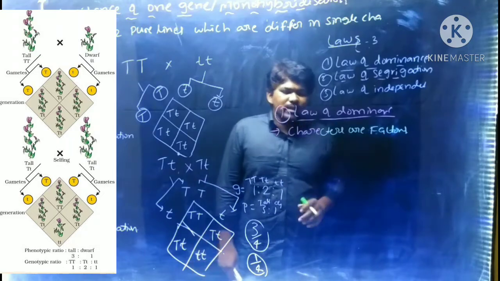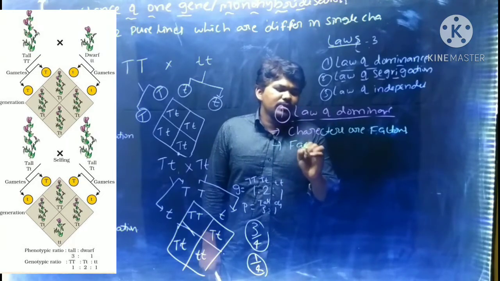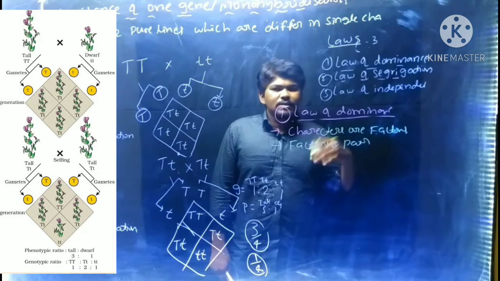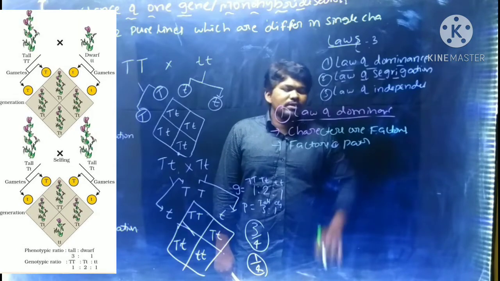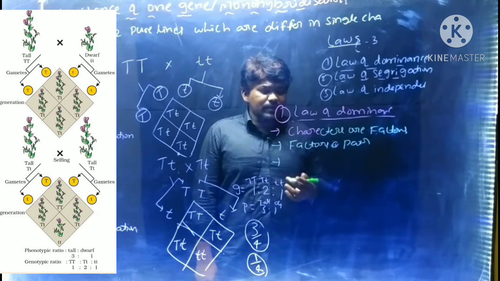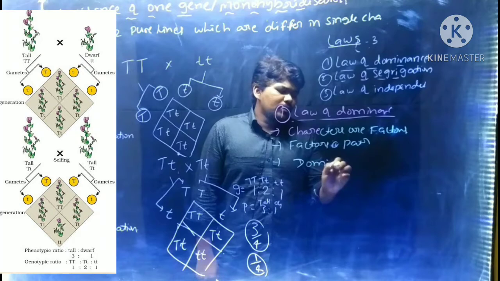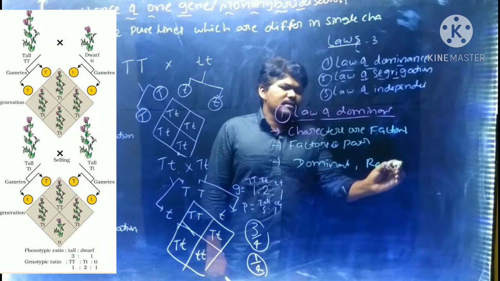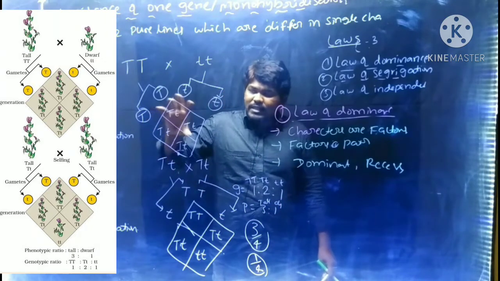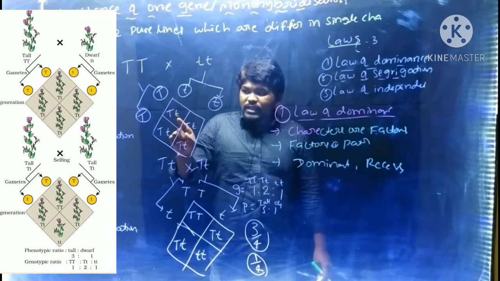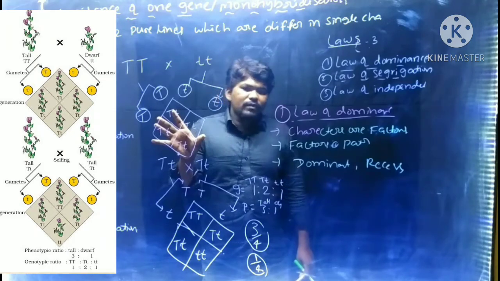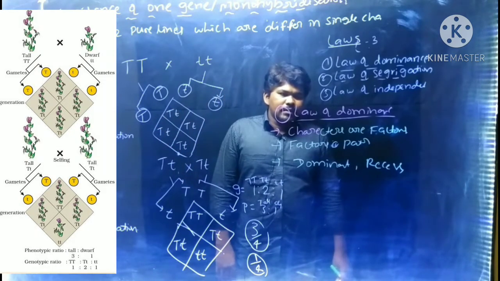Factors occur in pairs, meaning both dominant, or both recessive, or one of each. If two factors are different, or if two alleles are different, one is called dominant and another one is called recessive. The dominant allele expresses its phenotypic character in both homozygous and heterozygous conditions. In the F1 generation we can see the expression of the dominant character. That is about the law of dominance.